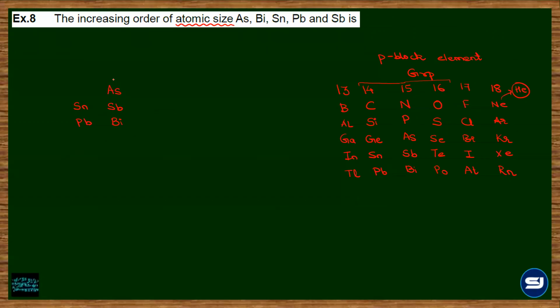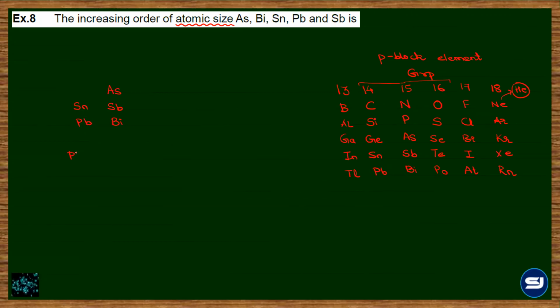अब atomic sizes को compare करना है. So what happens when we go down the group? Size increases. And left to right? Decreases. So if I talk about this arrangement, which is going to be the largest atom? Pb. Down the group बढ़ता है, मतलब Pb and Bi both are larger elements, but comparatively Pb versus Bi में left to right अगर देखें तो Pb would be of greater size.